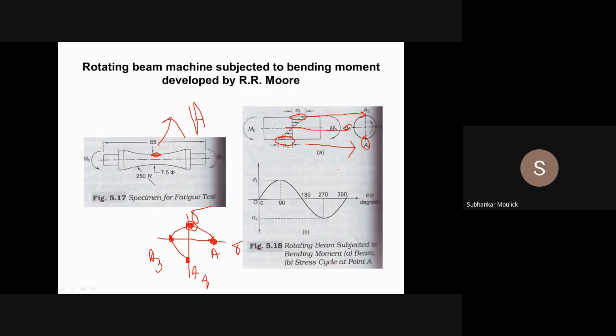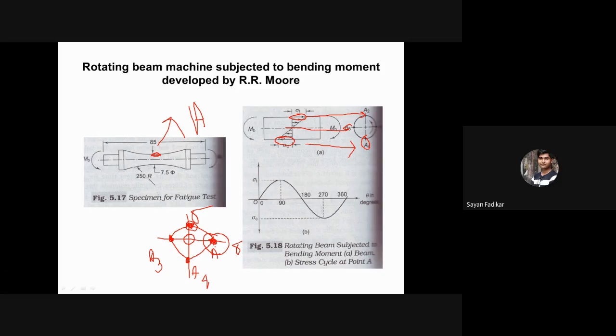Yes, sir. If you rotate the specimen for the next 90 degrees, then one cycle is completed. Again, if you rotate the specimen for the next 90 degrees, one cycle is completed, that is 360 degrees. And that particular point A will be nothing but the original state of point A from where we have started.